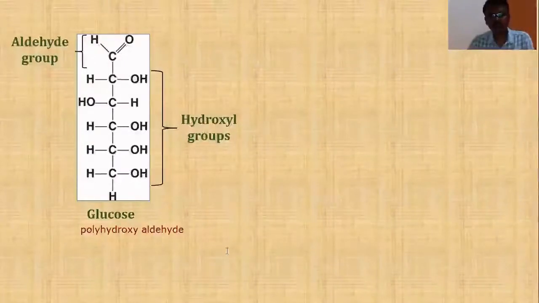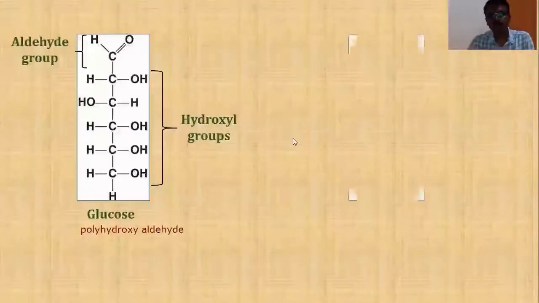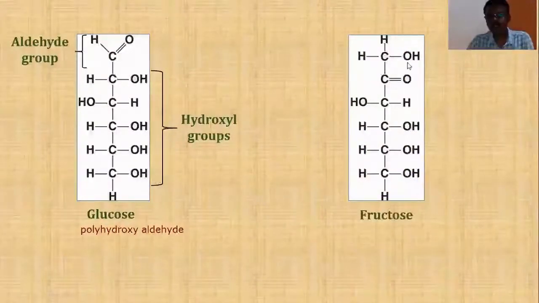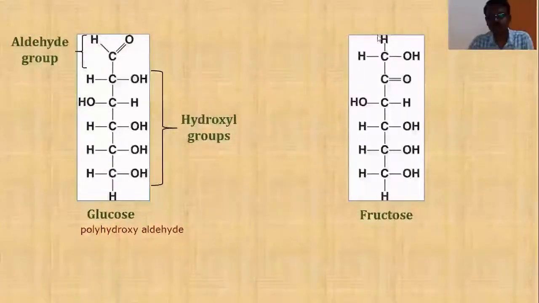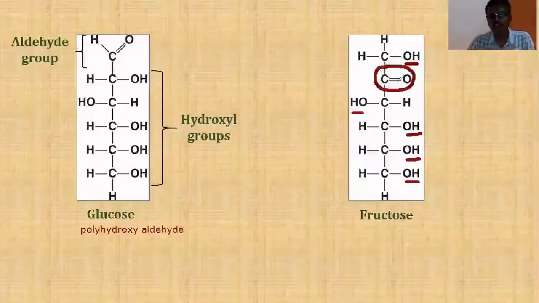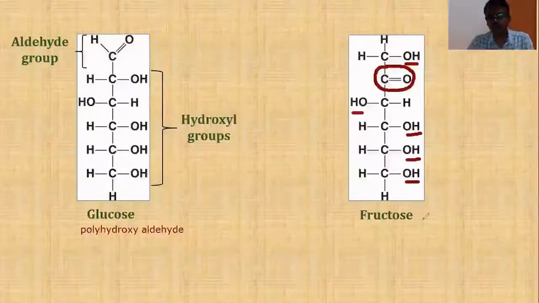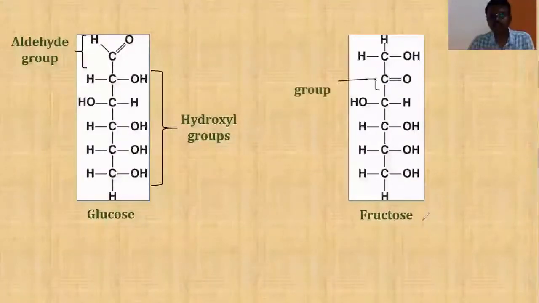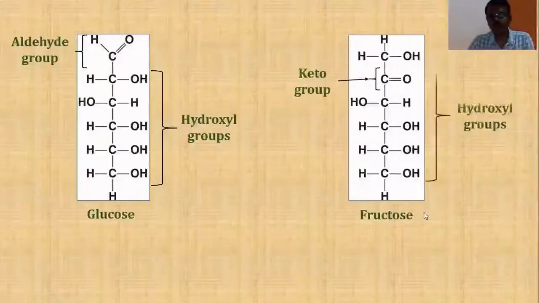Similarly, let me give you one more example. This is the structure of fructose. Here also you can see as many as 5 hydroxyl groups, 3, 4, 5. Correct. And in addition to that, it is having a functional group. Which functional group is this? Yes, it is the ketonic functional group. This is the functional group of ketones. Right. So it is containing a keto group and as many as 5 hydroxyl groups.